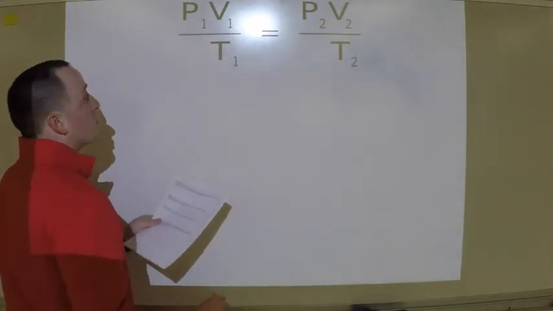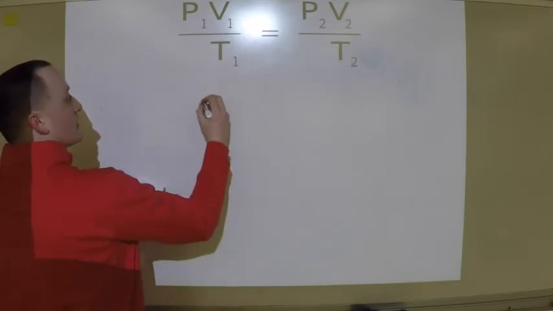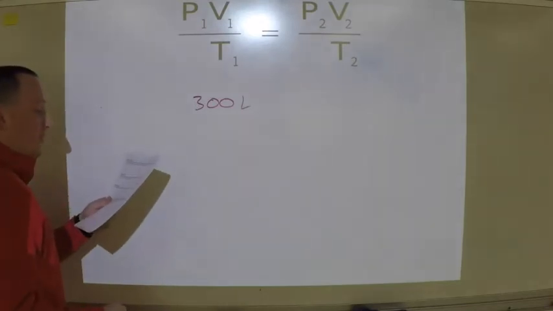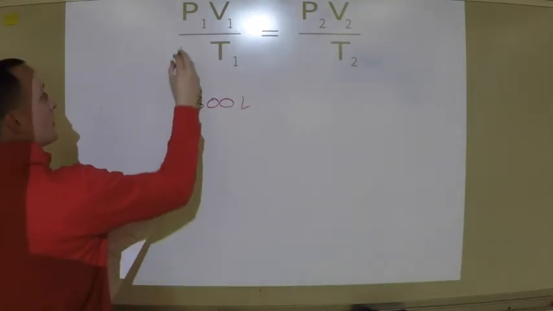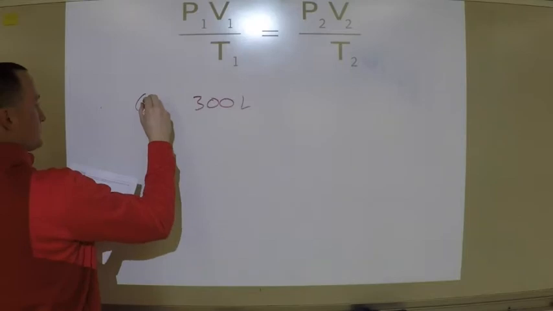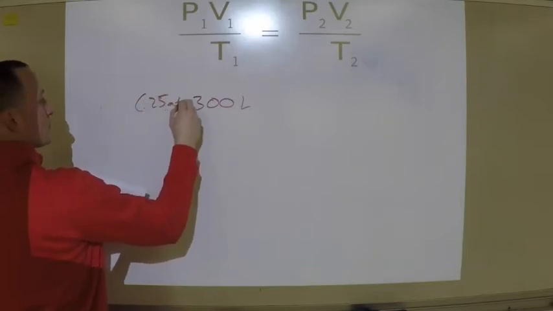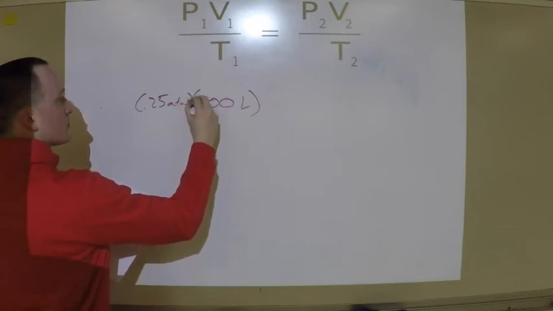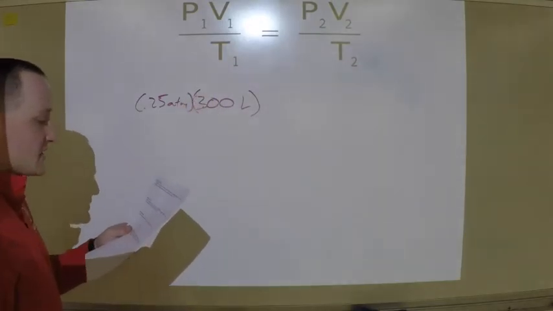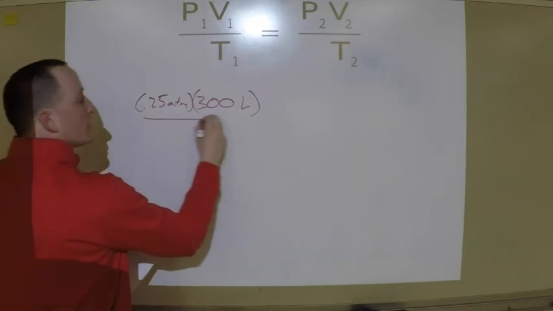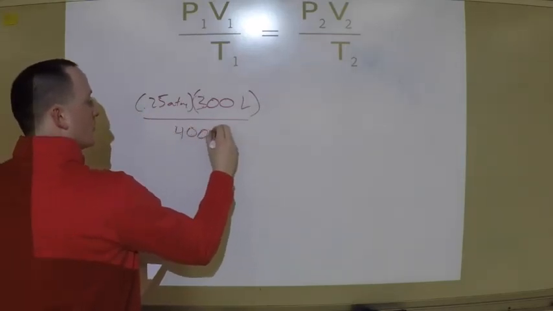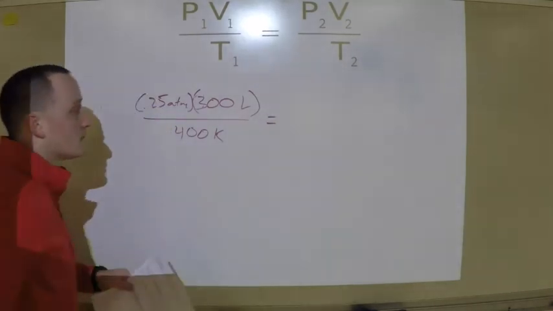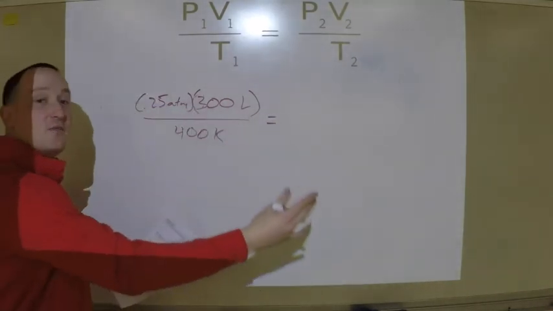But it does say the volume is 300 liters, so I'm going to plug that in for V1. My pressure is 0.25 atmospheres, so I'm going to plug that in for P1. And it says that my temperature was originally 400 Kelvin. And I'm going to set that equal to the stuff that it gave me at the beginning of the problem.